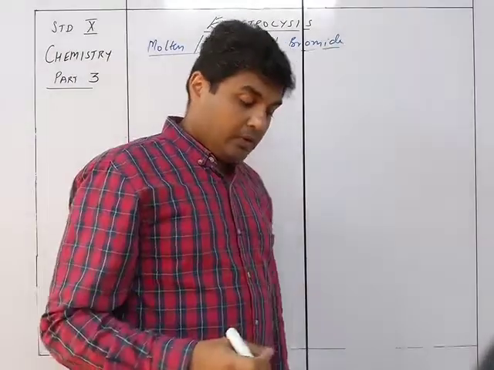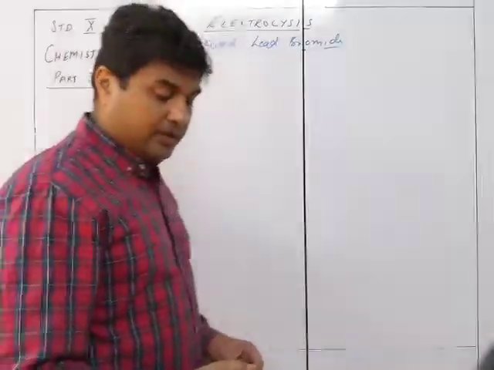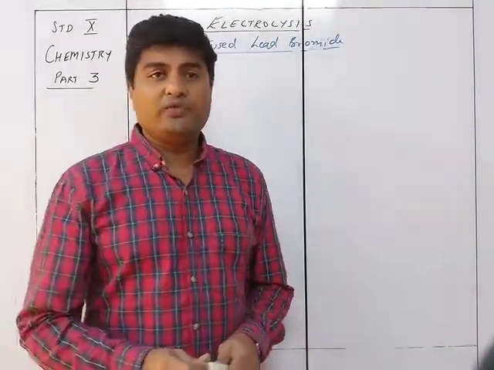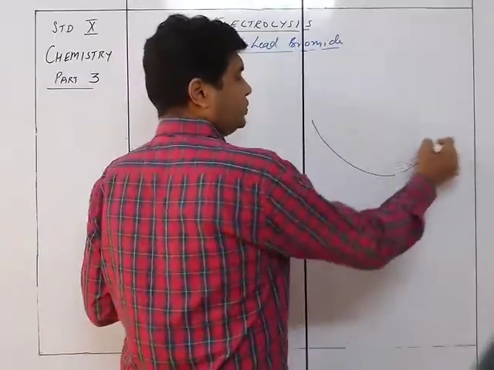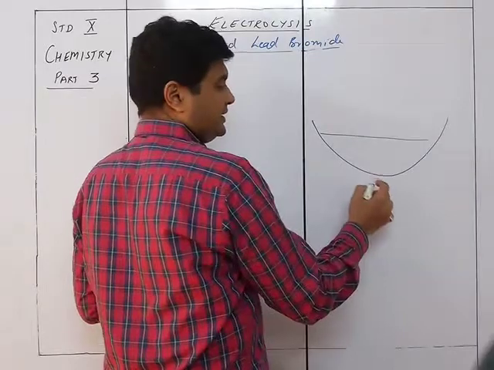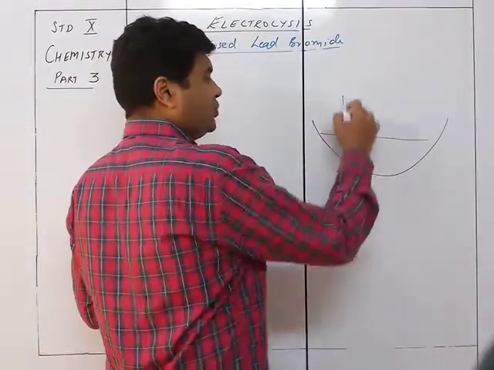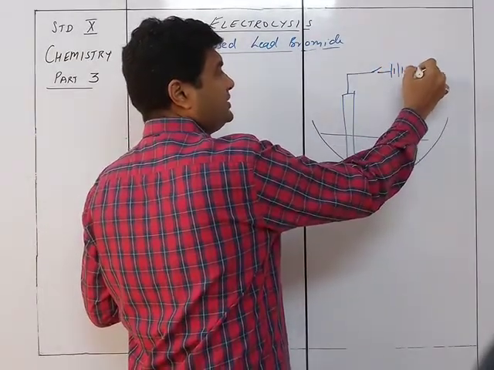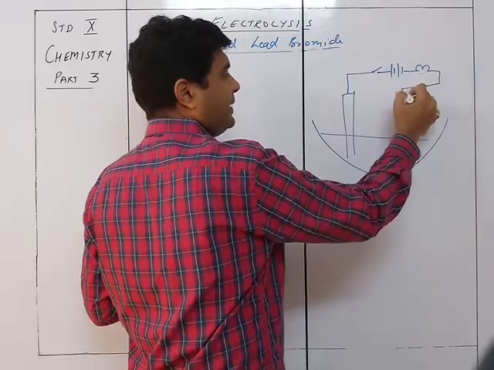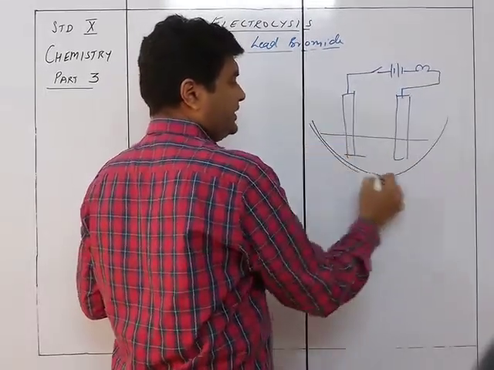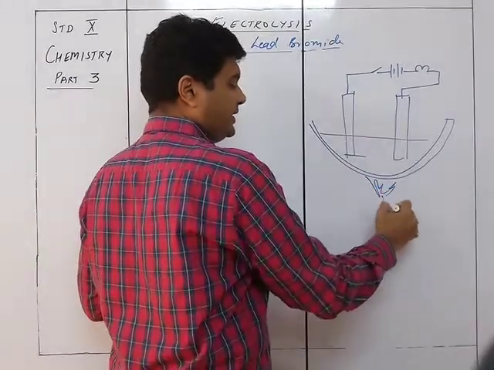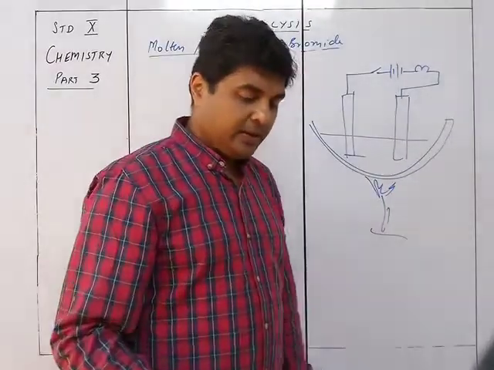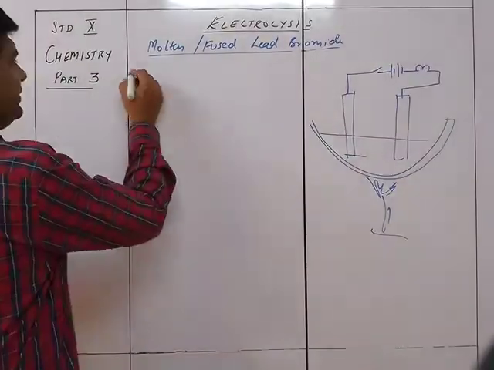Now, you see over here, there is a silica crucible which is used for this particular kind of electrolysis. So electrolysis is going to be done in a crucible over here. Why is it so? Because it is going to be at a very high temperature. Now the electrolysis is going to take place over here at a very high temperature, and that's why it is taken in a silica crucible, because you need to heat it to a temperature of about 380 degrees Celsius. So accordingly we see the electrolytic cell, so we have the different things over here.